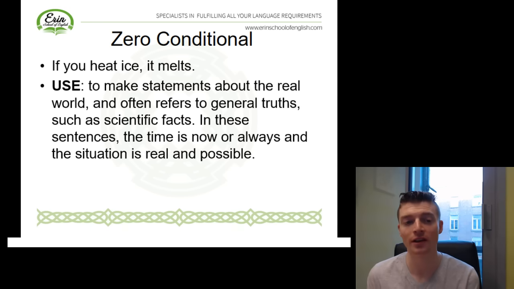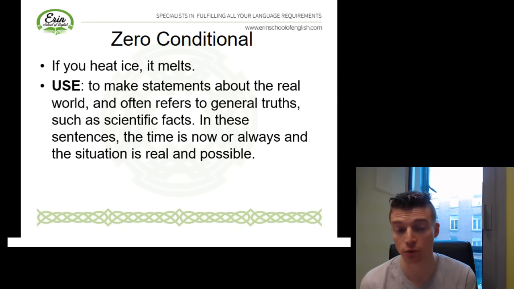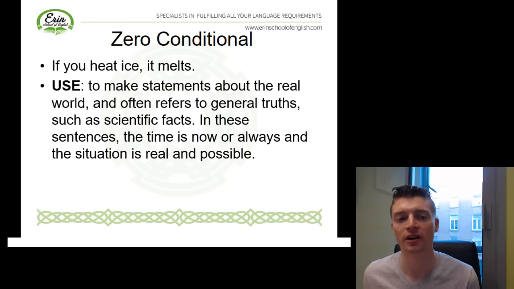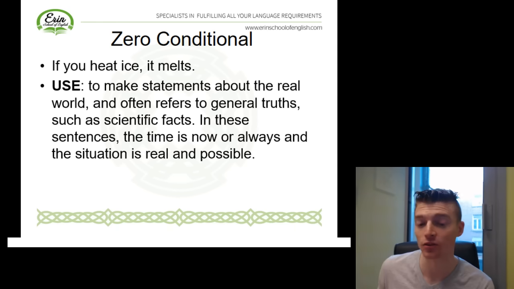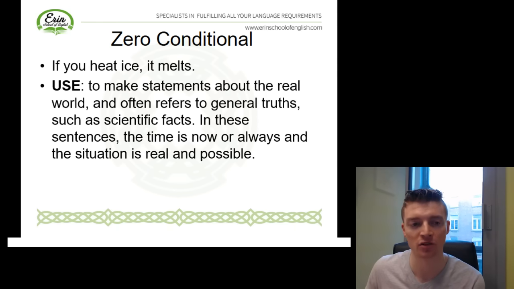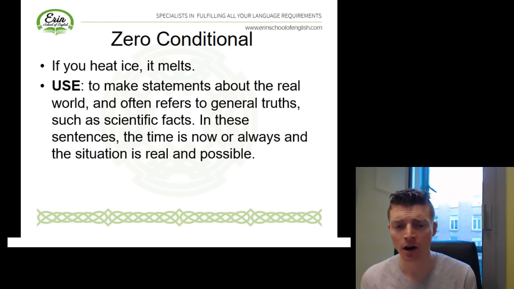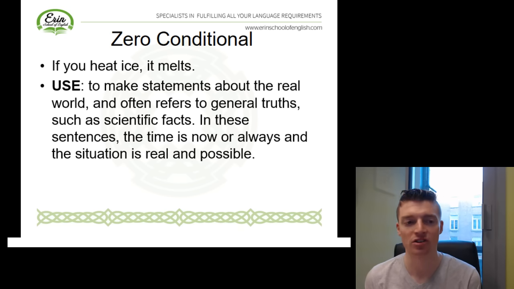The zero conditional often refers to general truths such as scientific facts. So you can see in the above example. In terms of when we use this structure, the time is now or always. So something that is always true. And the situation is real and possible. So we're not talking about anything hypothetical or imaginary.